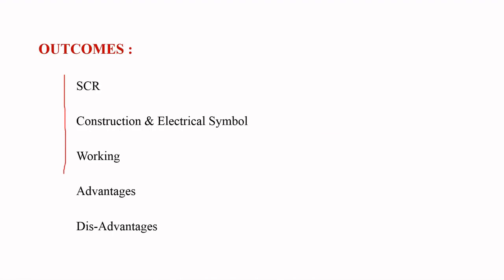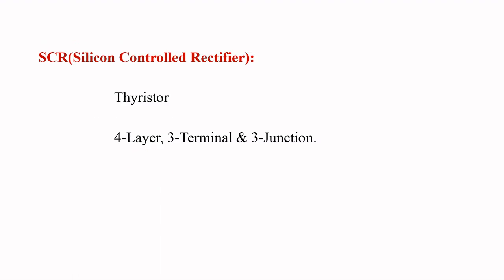These are the main outcomes from this tutorial. In this we are going to discuss what SCR is, what the construction and electrical symbol of SCR are, what the working of SCR is, and what the advantages and disadvantages of SCR are. Coming to what SCR is, SCR is a silicon control rectifier. It is an example of a controlled-on and uncontrolled-off power semiconductor device, and it is also known as a thyristor. Coming to construction, it is a 4-layer, 3-terminal, 3-junction power semiconductor device.